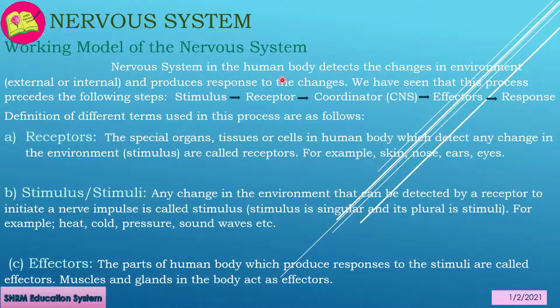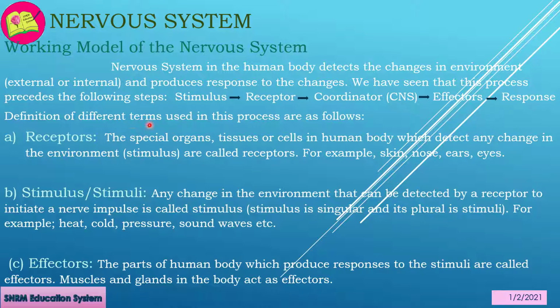The nervous system in the human body detects changes in the environment, external or internal, and produces responses to the changes. We have seen that this process proceeds in the following steps: stimulus, receptor, coordinator (CNS), effectors, and response.